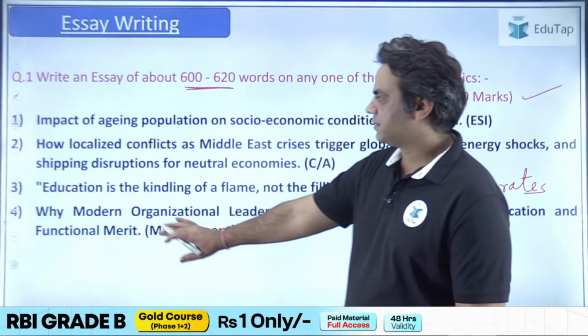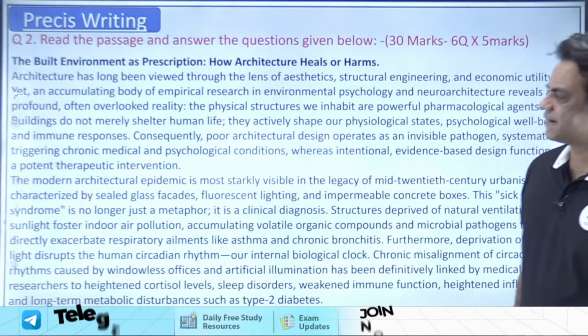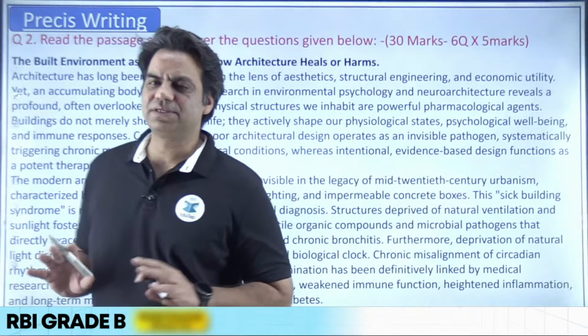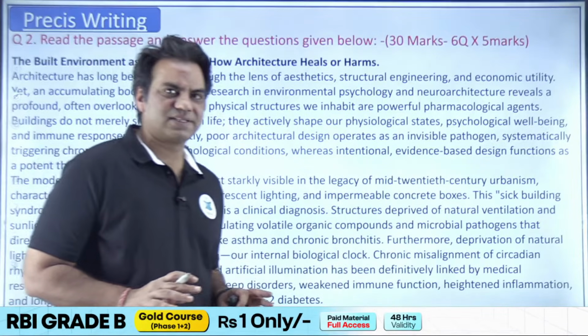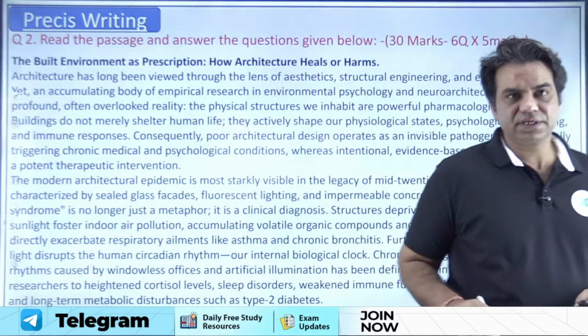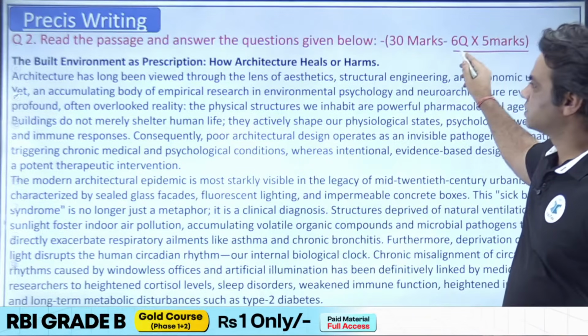So guys, these were the 4 topics that were given for essay writing. Now let's come to the Precis writing, guys. This is not the exact passage, but this is somewhat on the lines of the passage that was given in the exam. Second was your reading comprehension. It was worth 30 marks, and you were given 5 questions based on this.